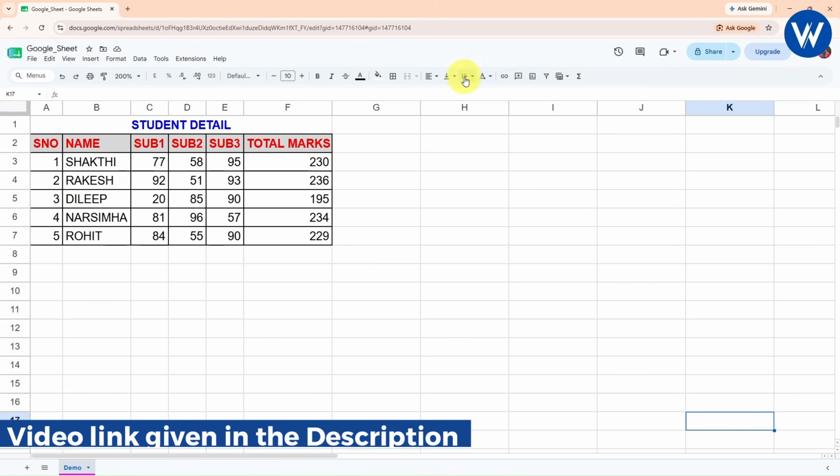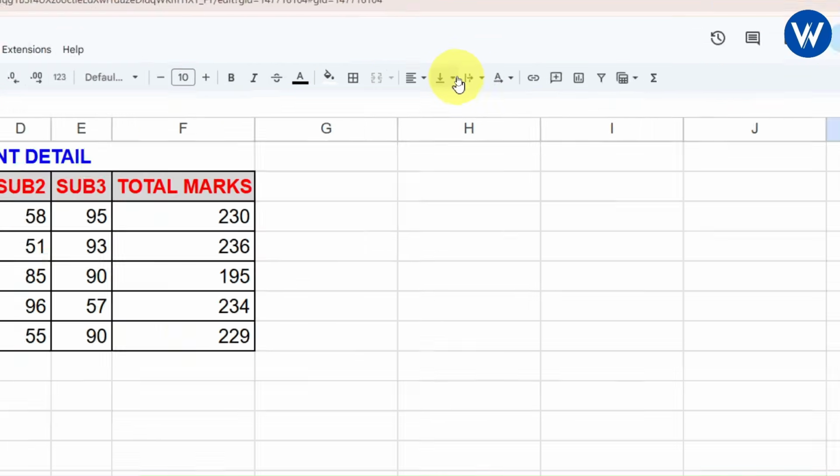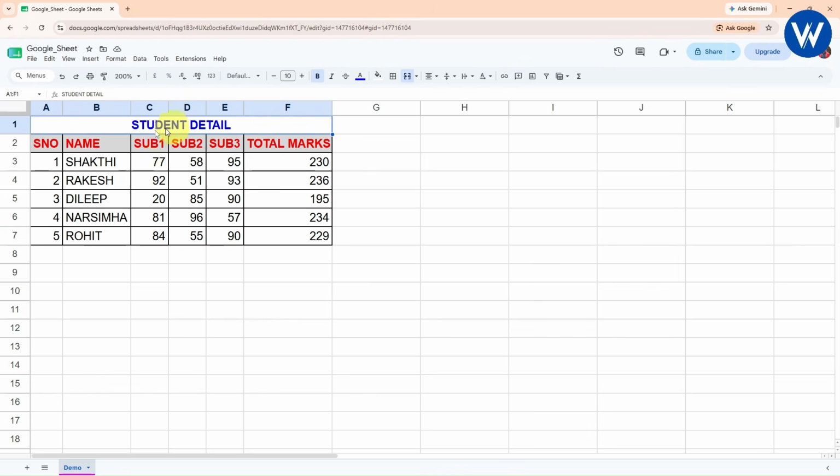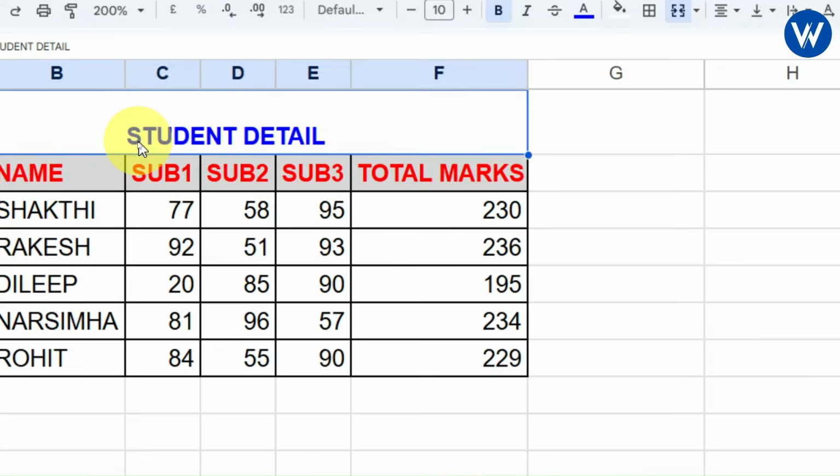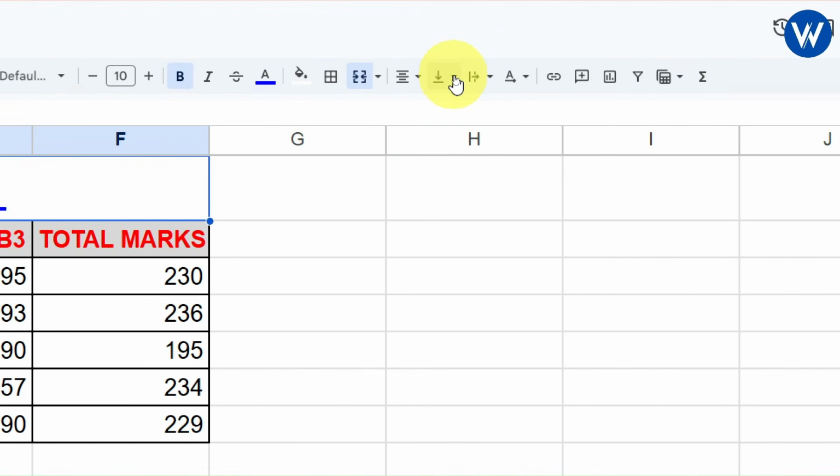Now moving to the next option, vertical align, right? So let's see, guys. First, let's suppose I will increase the height of this row. So here I will be increasing the height in this way. Perfect. Now let's suppose if you want to show the student detail on the top, you can give the alignment vertically, either top, center or bottom. From here you can take it as top. Now it is perfect in this way. In the same way, if you want to take it center, you can take center and you can take it at the bottom also. I hope you guys understood, right? So this is how you can do the vertical alignment.